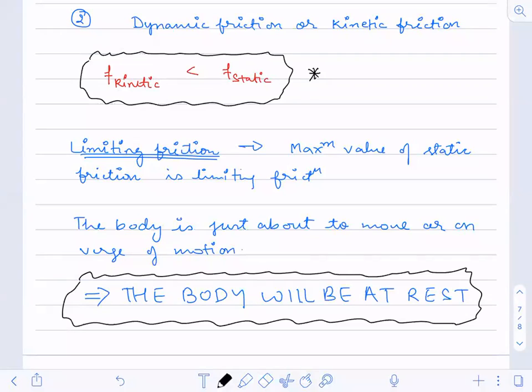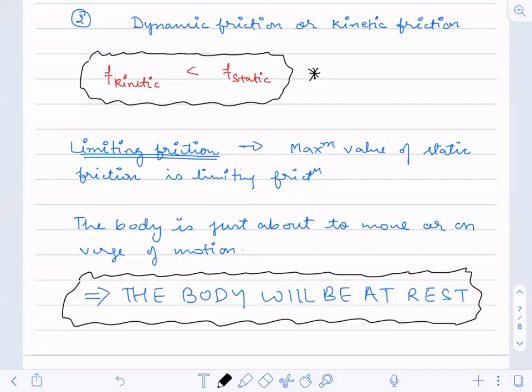Don't think that limiting friction is a third kind of friction. Limiting friction is the part of static friction only. The maximum value of static friction is limiting friction only. So you don't have to make a third category for limiting friction.